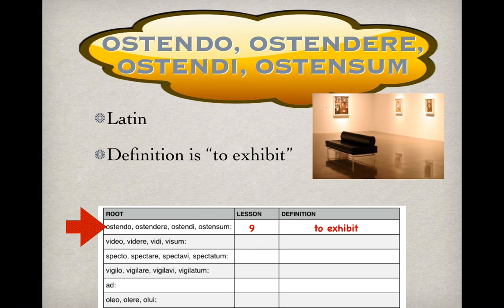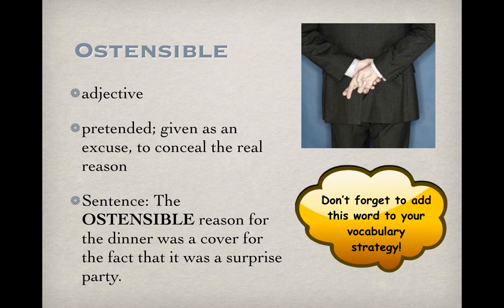To exhibit. The first word that we're going to learn that uses this root is ostensible. And it's an adjective meaning given as an excuse to conceal the real reason, or pretended. The ostensible reason for the dinner was to cover for the fact that it was a surprise party. And the sentence in your book reads, although her ostensible purpose at the courthouse was to meet a client, she really came to pick up information. So something that's given as an excuse as an attempt to conceal the real truth or the real reason could be described as ostensible.